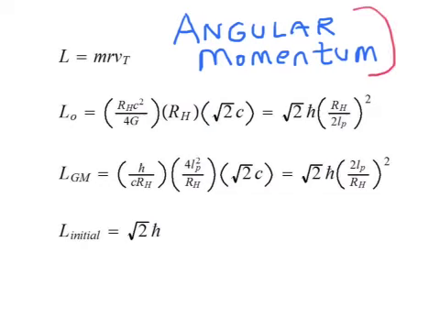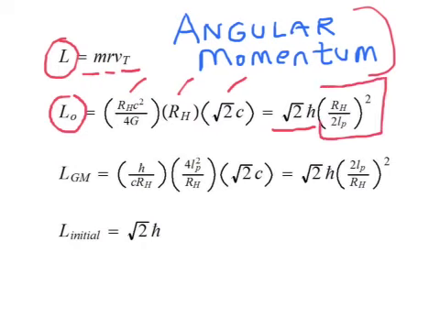Let's now look at angular momentum. L, our term for angular momentum, is defined as mass times radius times the tangential velocity. The angular momentum of the observable universe would thus be the mass of the observable universe times its radius, r sub h, times the tangential velocity. We've defined that to be the square root of 2 times c, and we keep that constant. The product is the square root of 2 times h bar times this term, which pops up all the time now, r sub h divided by 2 l sub p, quantity squared.